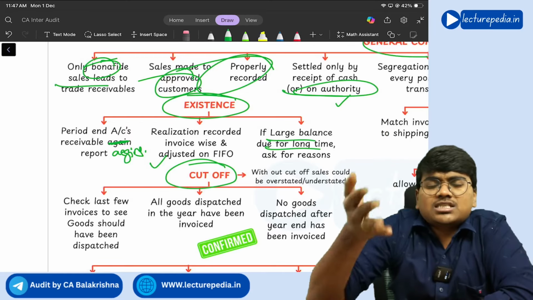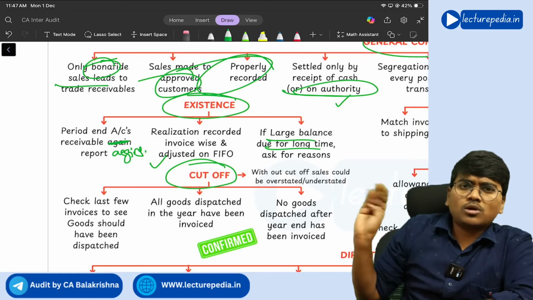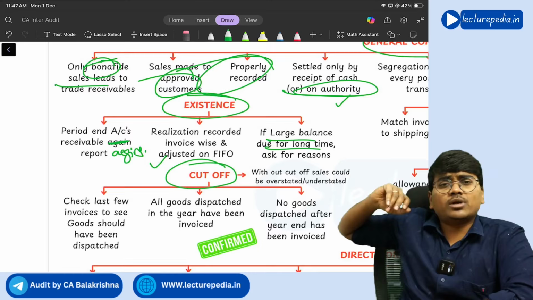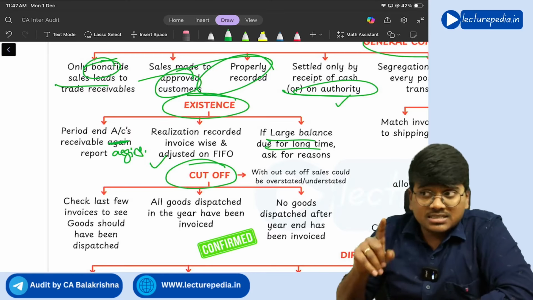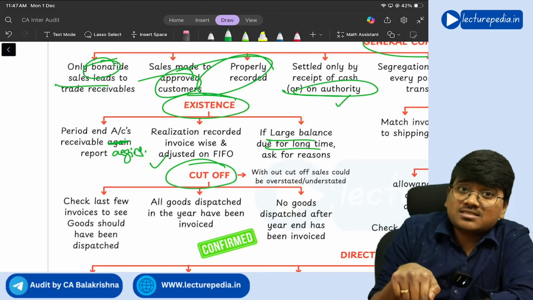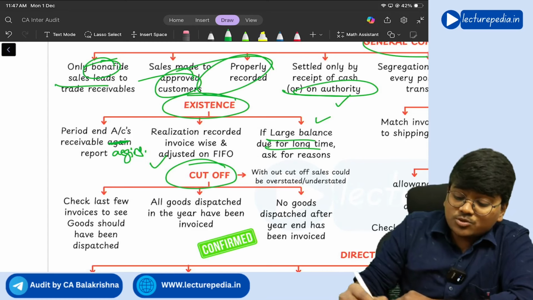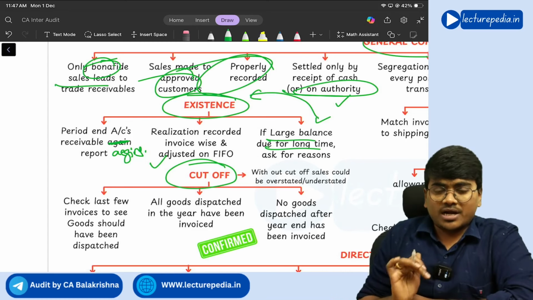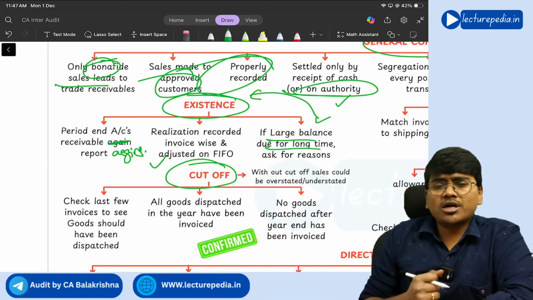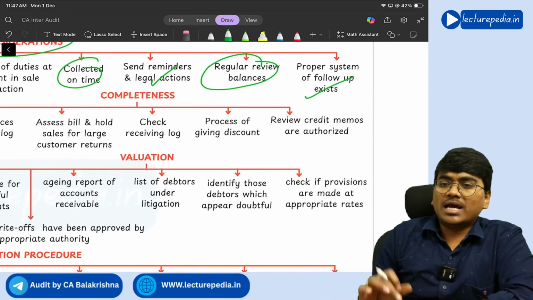So you need to ask the management, 1 crore amount outstanding for the past 1 year, why are you not taking any step? Is that debtor actually in existence? In this situation you will get a doubt over the existence. So these points you need to verify with respect to existence.